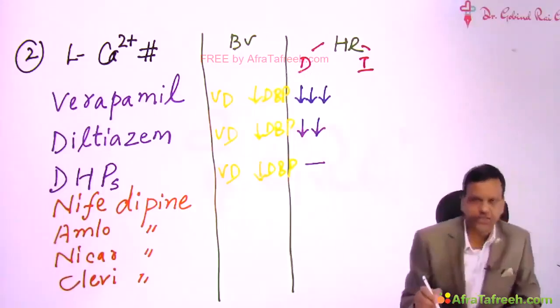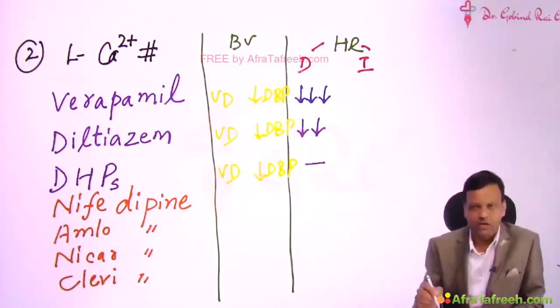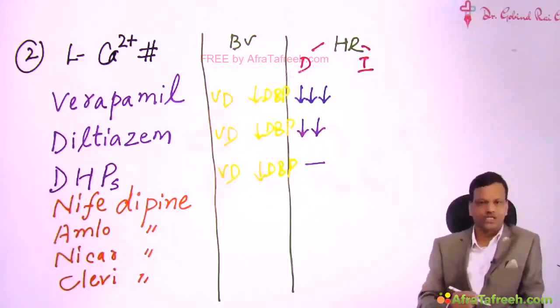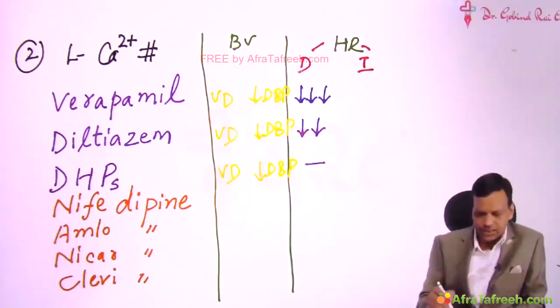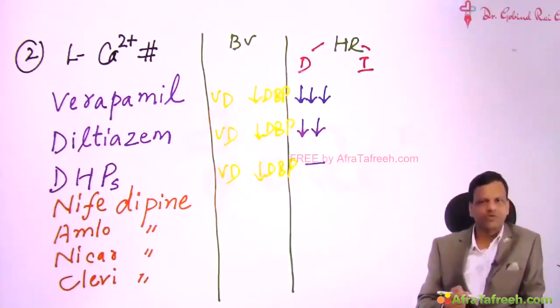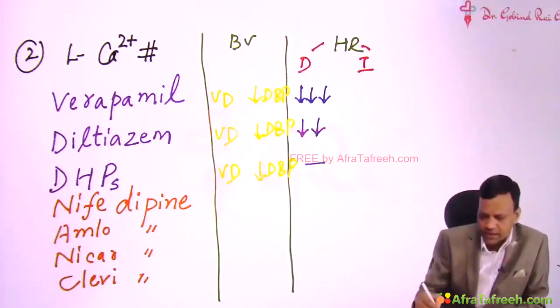Now the compensatory response, as we discussed earlier in our chapter on the autonomic nervous system, is opposite to the change in diastolic blood pressure. All three drugs decrease diastolic blood pressure. So the indirect effect, or compensatory response, of the body will be to increase sympathetic activity. So all three drugs will tend to increase the heart rate.